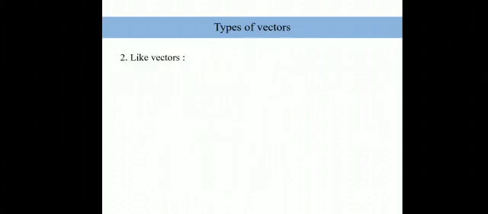Number one. Then coming to number two, what are like vectors? Let's say again we have this vector as vector p, and it is pointing in some random direction, and let's say this is vector q. So on comparison, what we can say, on comparison we can